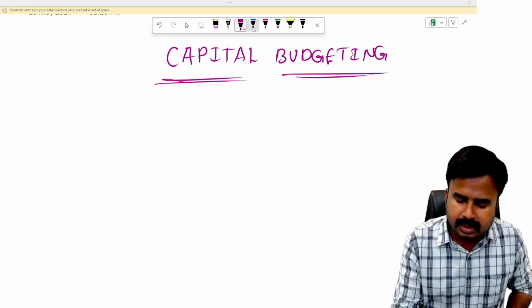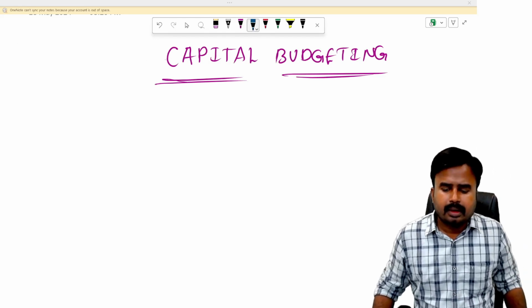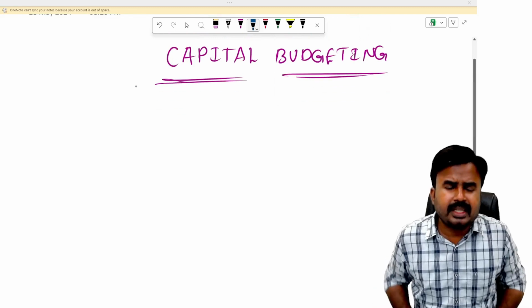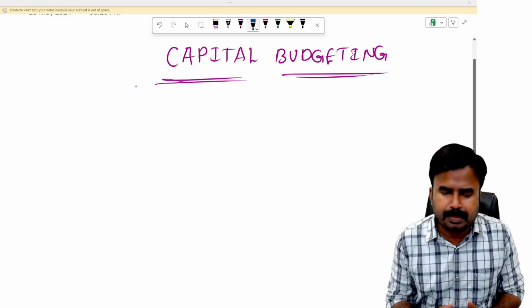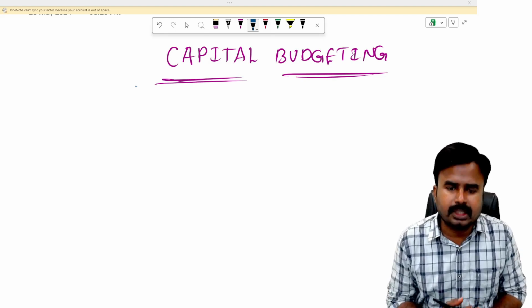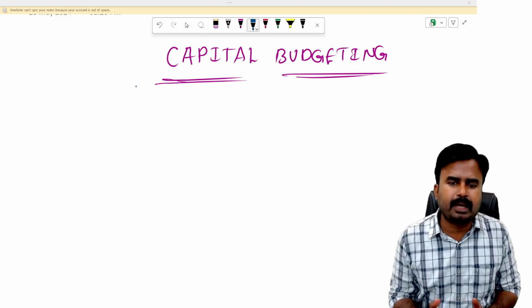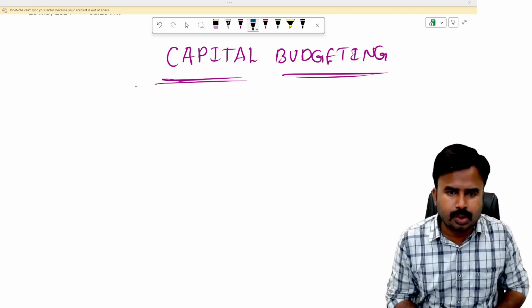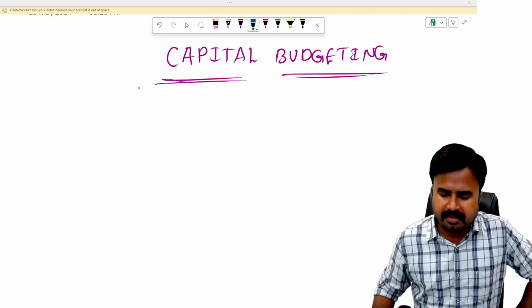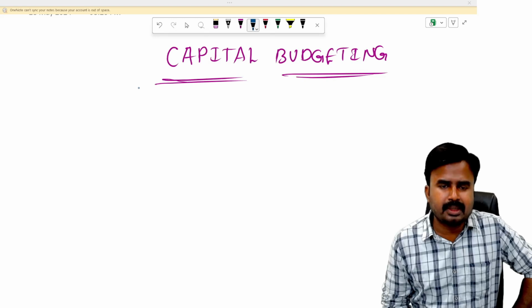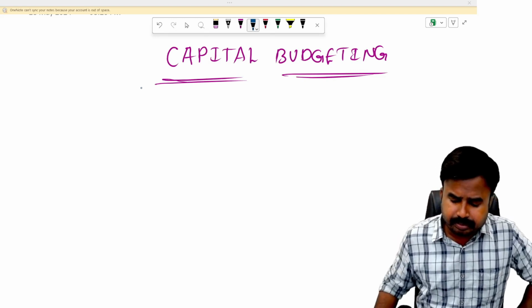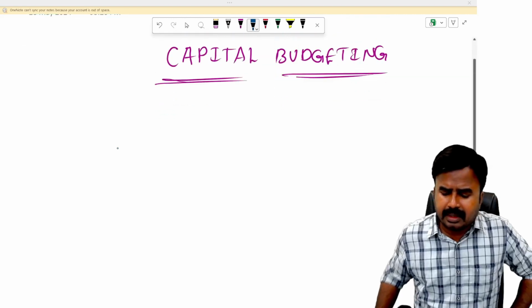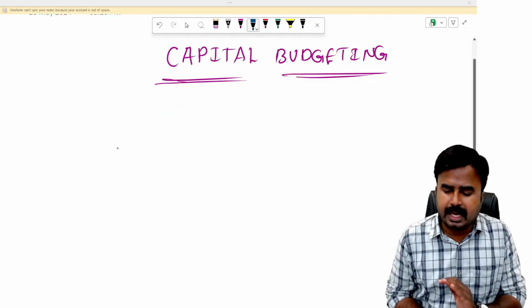Yes. See, this is a lengthy chapter actually. You need to invest more number of hours on this particular chapter when compared to other chapters. We have another chapter called working capital management also. In that chapter also, you should invest more number of hours. So these are the two lengthy chapters in the entire subject of financial management. Now dear students, let us understand the requirement of this chapter, capital budgeting.